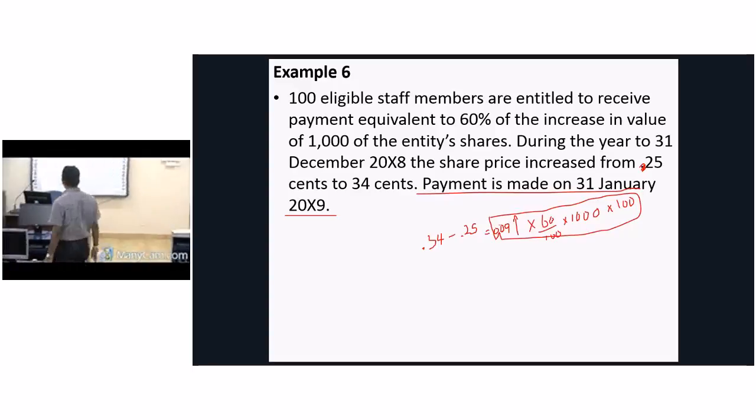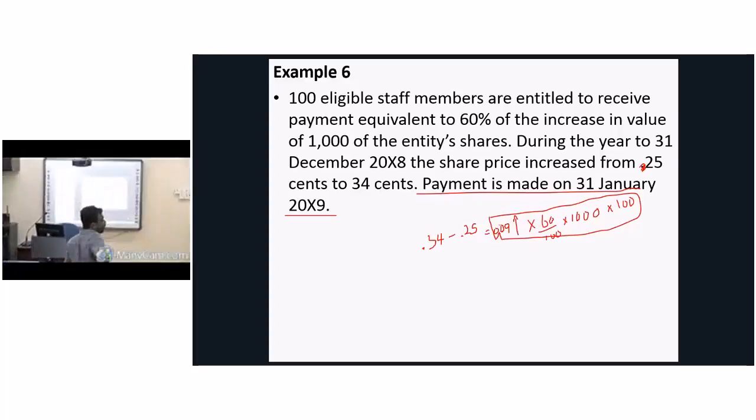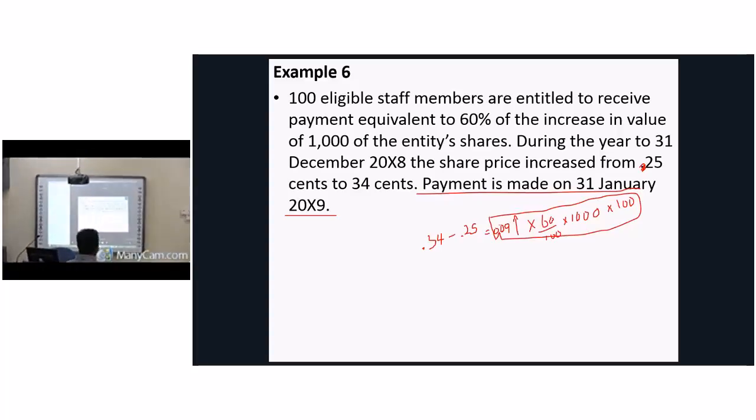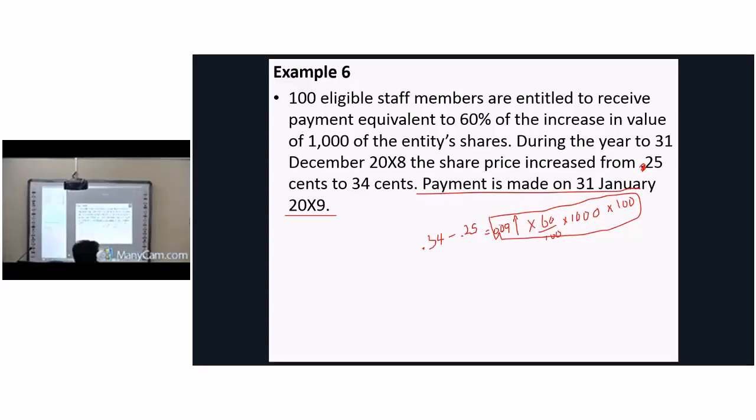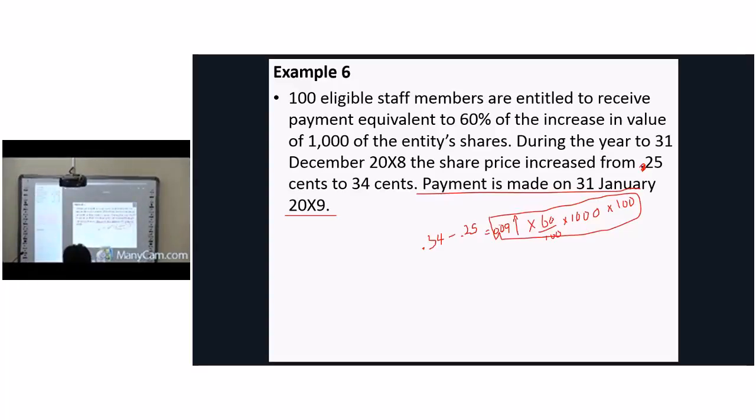The increment is how much? You have increased the share price from 0.25 to 0.34, which means 0.09. 0.09 into 60% into 1,000 shares into 100 staff members. How much is it?